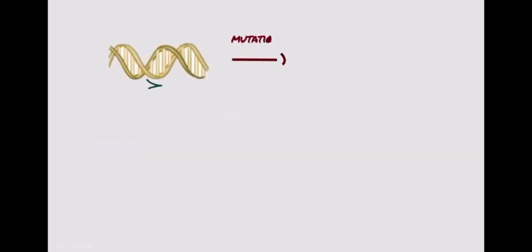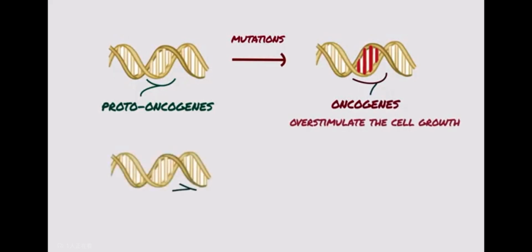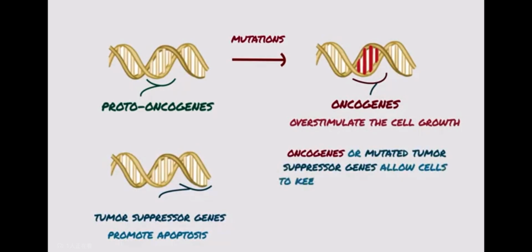With mutations, proto-oncogenes become oncogenes, and these overstimulate the cell growth. To balance out cell growth, there are other genes called tumor suppressor genes, which promote apoptosis or cell death of mutated cells. So oncogenes or mutated tumor suppressor genes allow cells to keep growing uncontrollably, resulting in tumors.